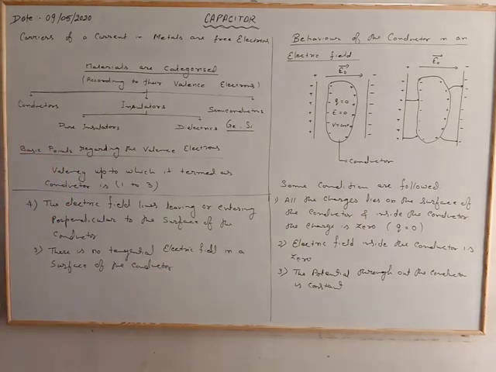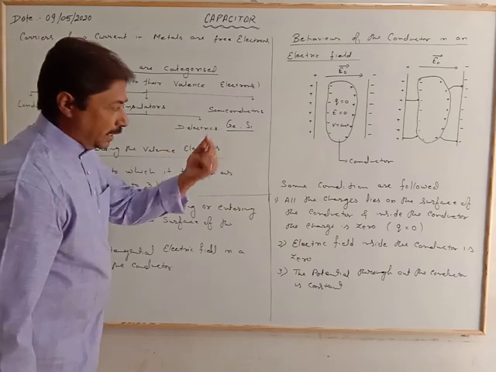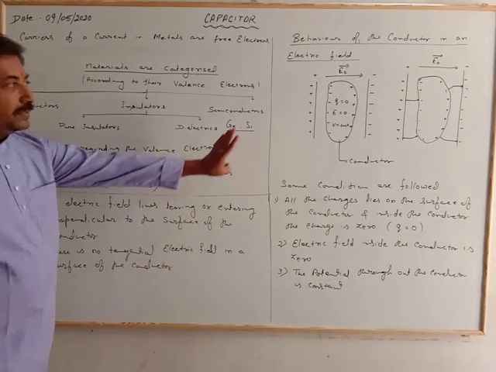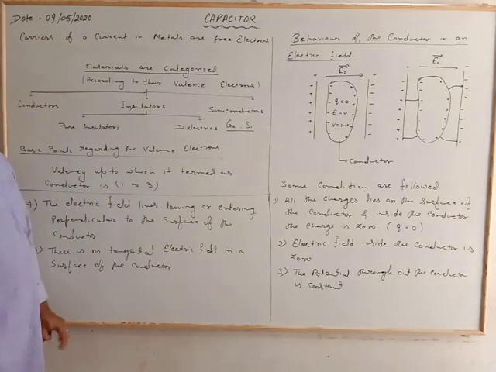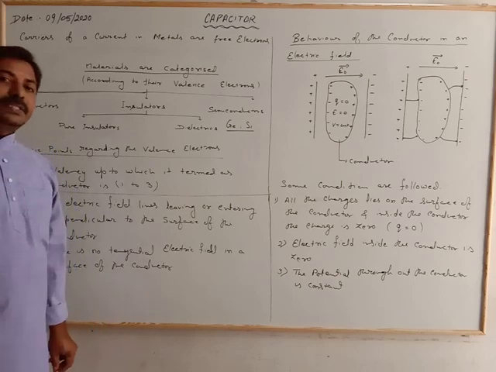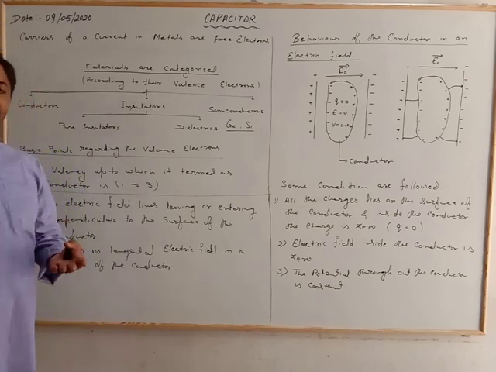That is, no tangential current. If there were, that would mean the conductor has a tangential current. So these are the behaviors we studied. Next day we will see the capacitance and then the conductor. Thank you.